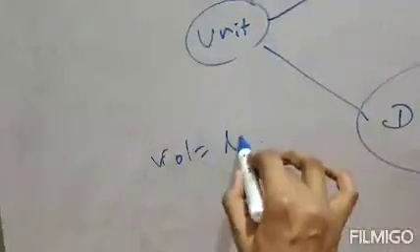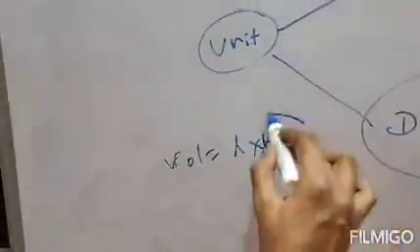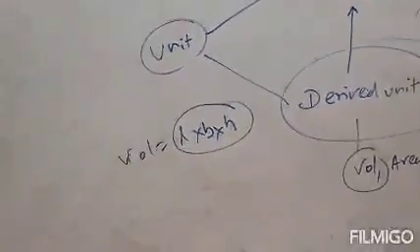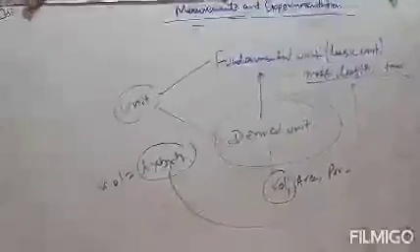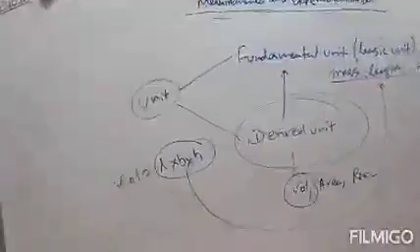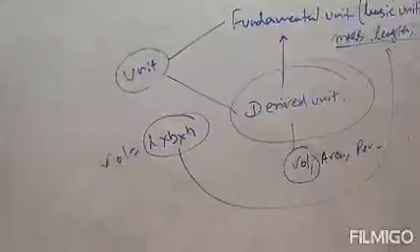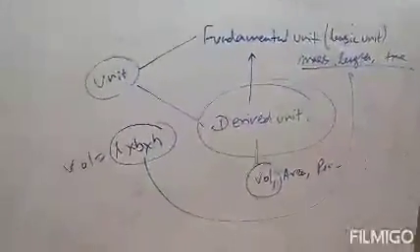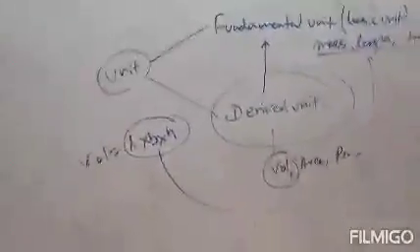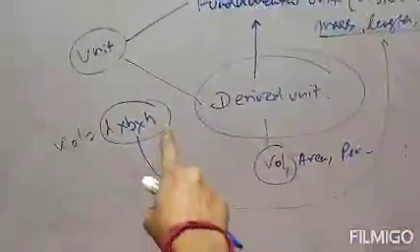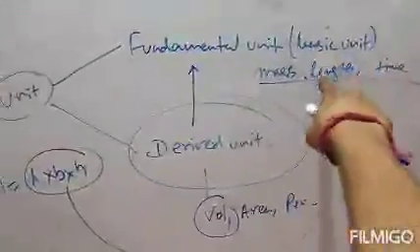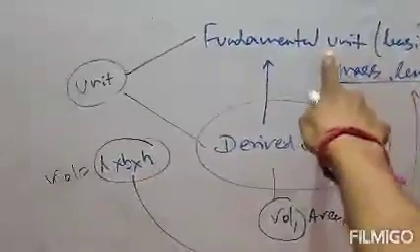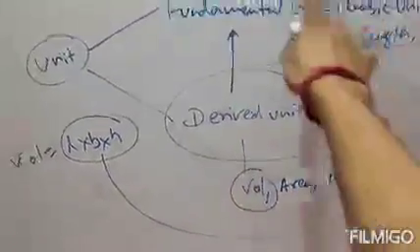These 3, length, breadth and height, are all measurements of length. That means volume indirectly depends on length, and length is a fundamental unit. So a derived unit depends on fundamental units.